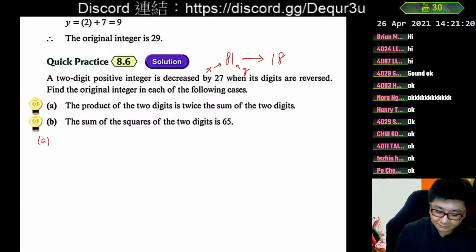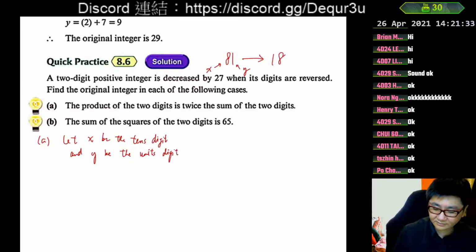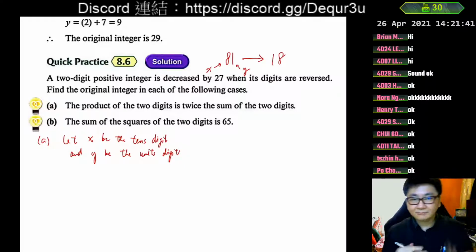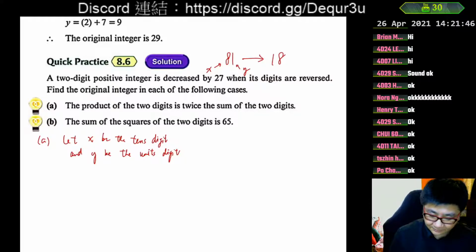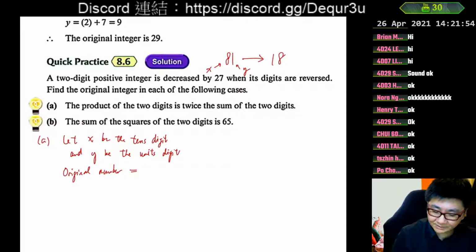Therefore, for part A, we can let x be the tens digit and y be the units digit. That means the number it represents will be x followed by y. Then how do we represent it in an equation or in a calculation? The original number will then be, let's see how it is done.